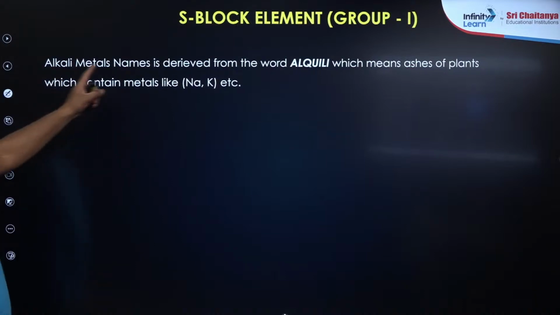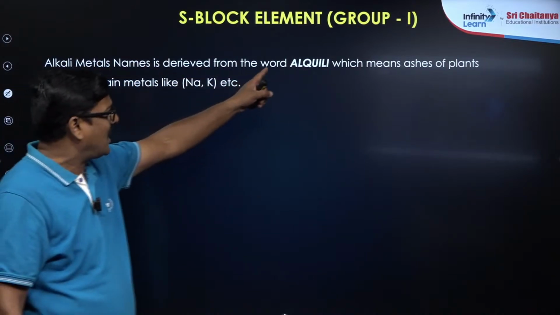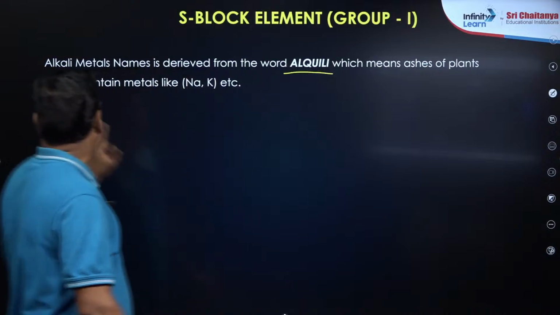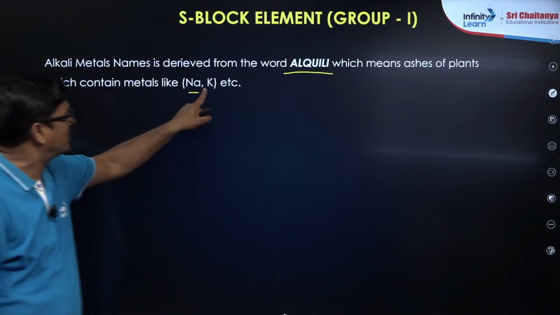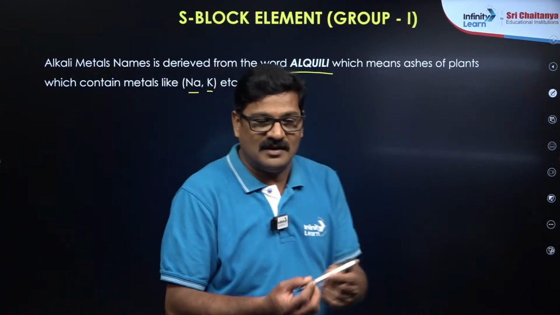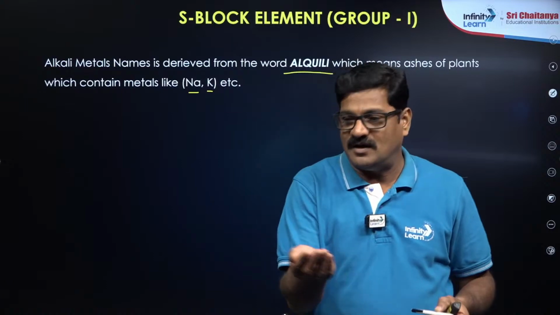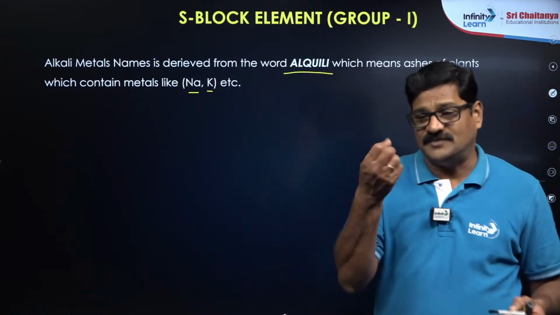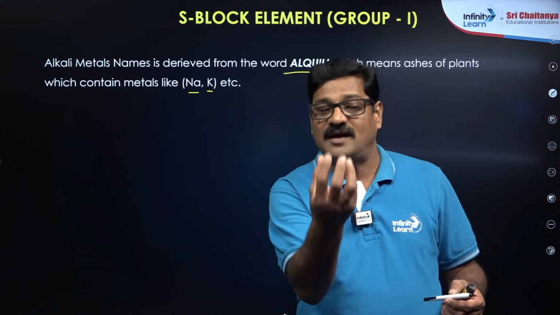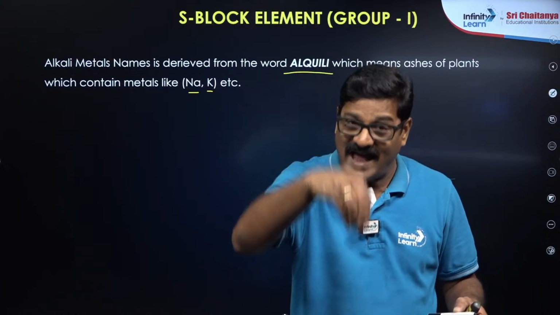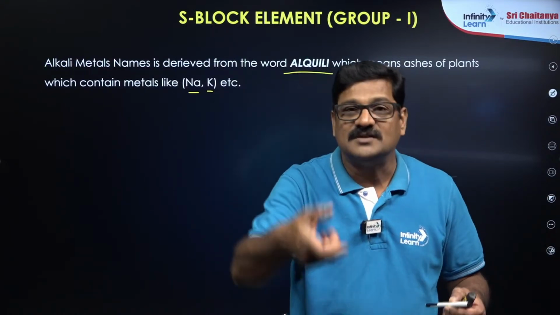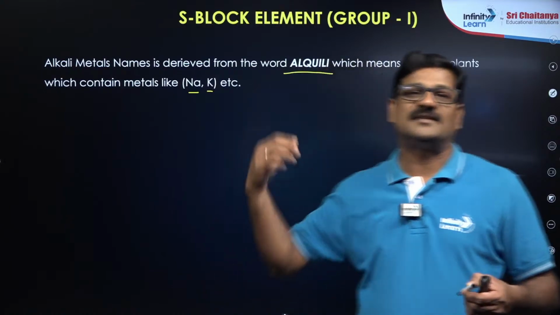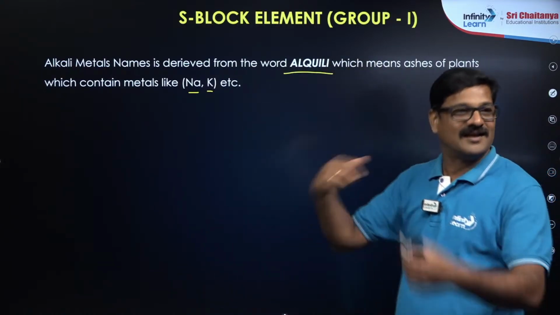So the alkali metals' name is derived from the word alkali, which means the ash of plants, which contain metals like sodium and potassium. When plant leaves or bark are dried and burnt to get ash, and you dissolve that ash in water, the solution you get has basic properties. From there they got the name alkali.